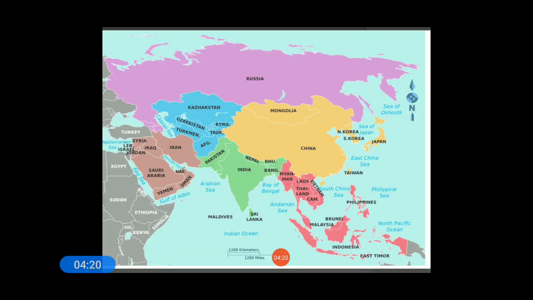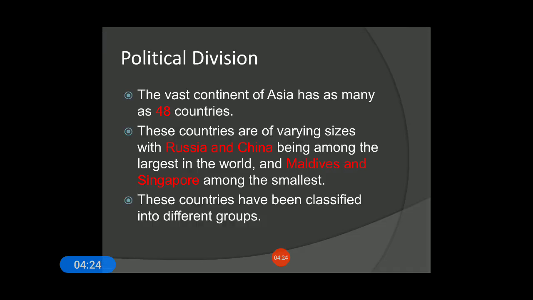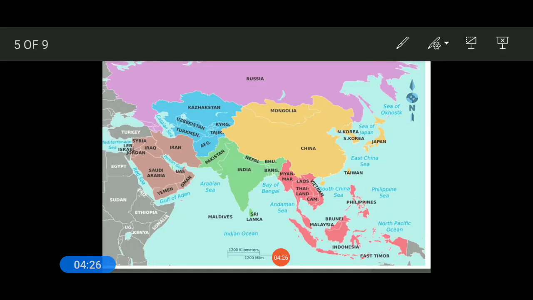Okay, so let me show you in this way. Let us draw the latitude and longitude of Asia here. Now you must be aware of the concept of latitudes and longitudes. Latitudes are the horizontal lines running parallel to the equator. The horizontal lines drawn on a map or a globe are known as the latitudes.